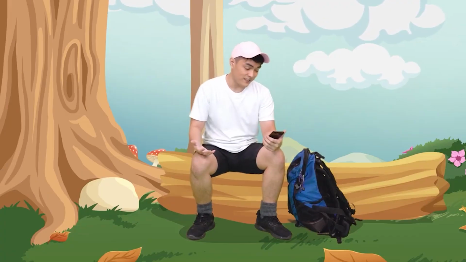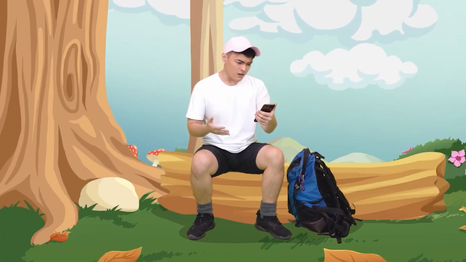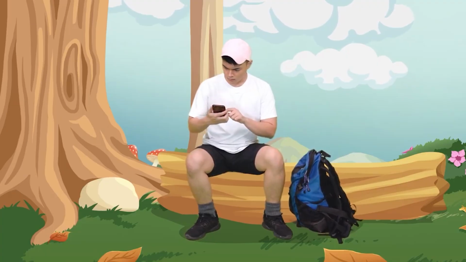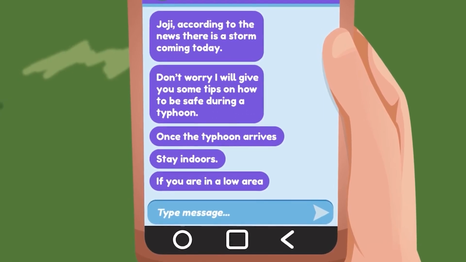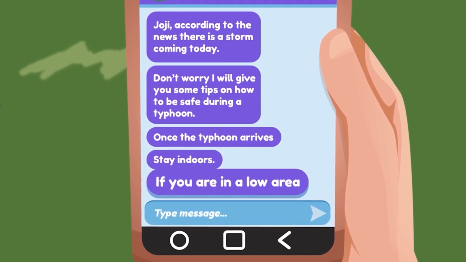Oh, there's the message. It says that when the storm comes, I should just stay here. I think the storm is coming soon, so I'll stay here. Another message? If you are in a low area... If you are in a low area, what?